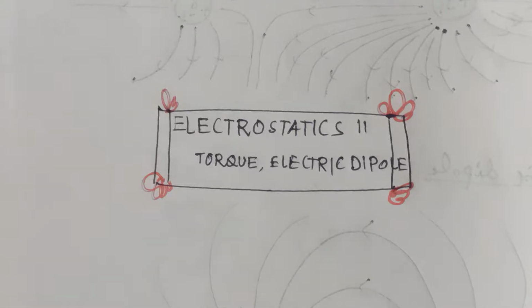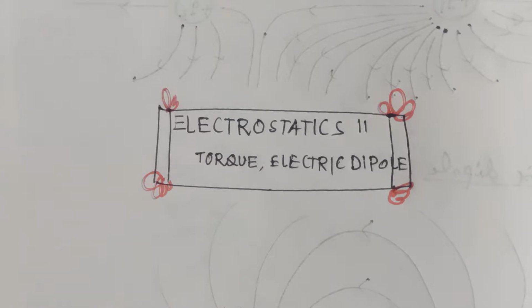In that portion we discussed the electric dipole moment. What is electric dipole moment? Electric dipole moment is the product of the magnitude of charge of each pole and the dipole length. What is the direction of electric dipole moment? The direction of electric dipole moment is always from negative charge to positive charge, along the direction of electric field intensity.